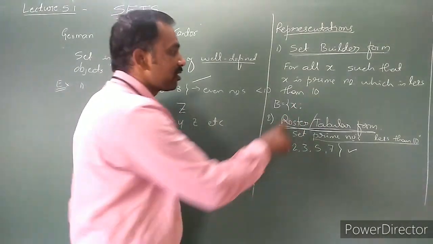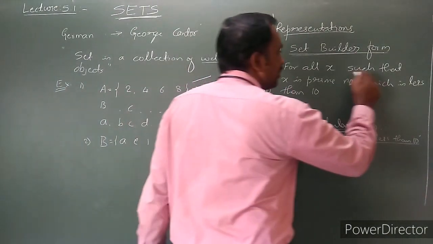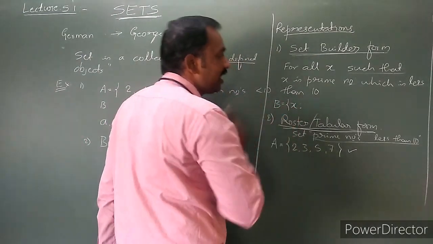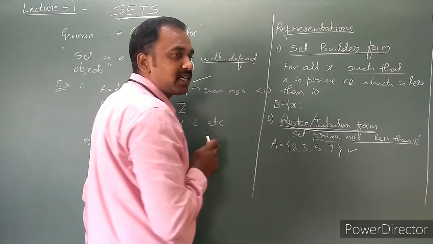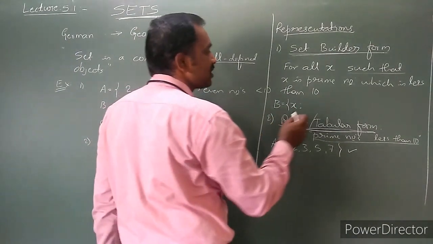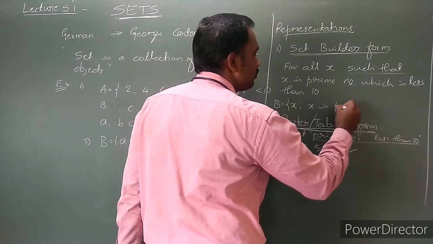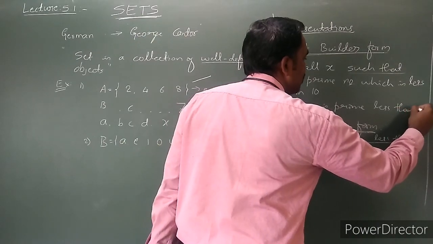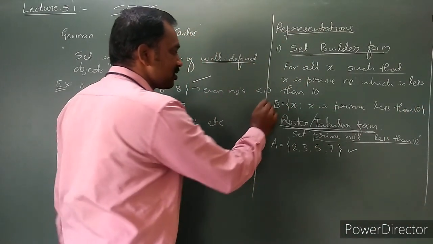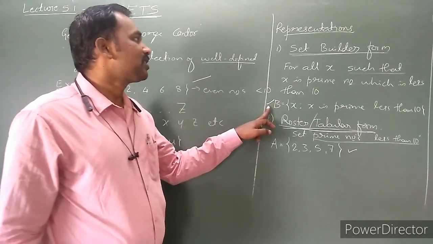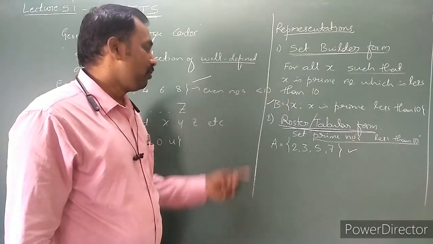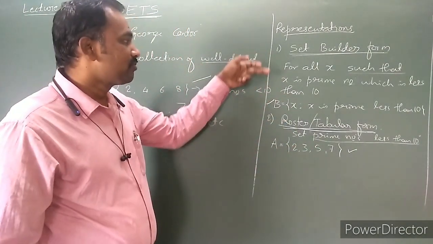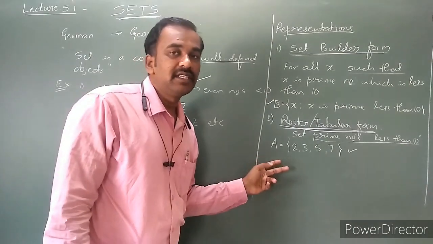X such that x is an element of the set B. How do we choose the x value? X is a prime number less than 10. This type of representation is called set builder form, and this type of representation is called roster form. Both forms are here: set builder form and roster form.